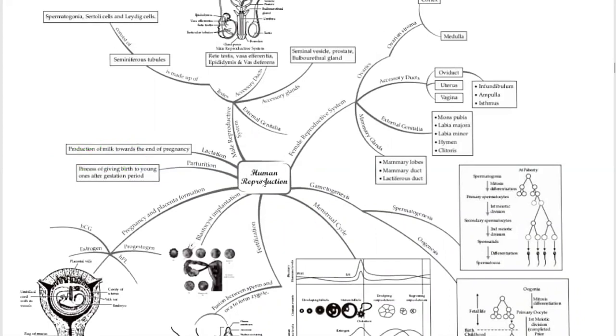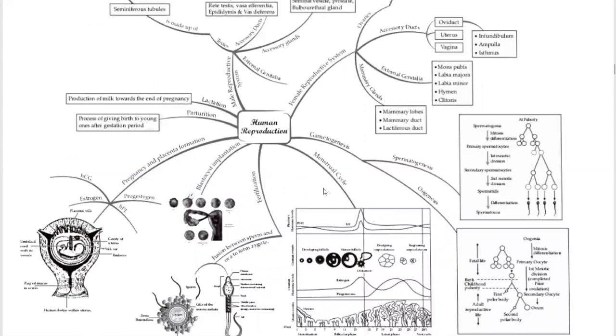Now come the different processes. Gametogenesis is the first, in which spermatogenesis and oogenesis happen. Spermatogenesis is the formation of male sperm. In this, spermatogonia undergo mitosis and differentiate to form primary spermatocytes, then secondary spermatocytes, then spermatids, then sperms.